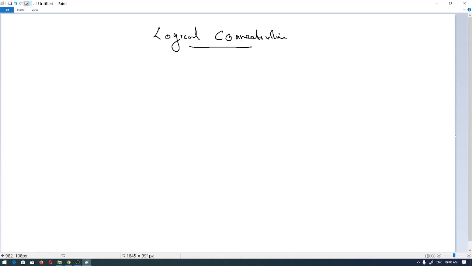In logical connectives, we would be discussing primarily some things. One is disjunction. We will come to it in detail. Another is conjunction. And the third one, this is the most important thing.